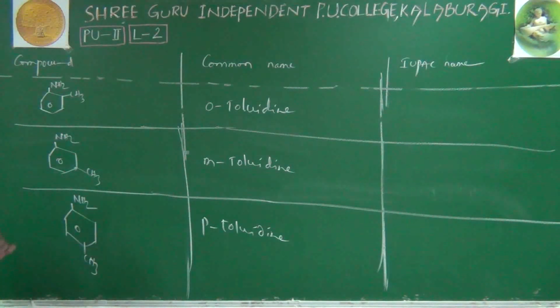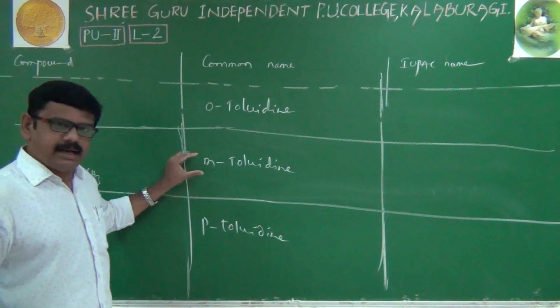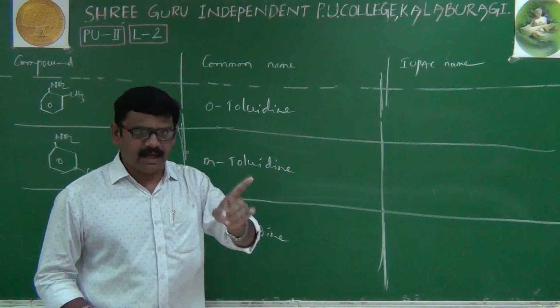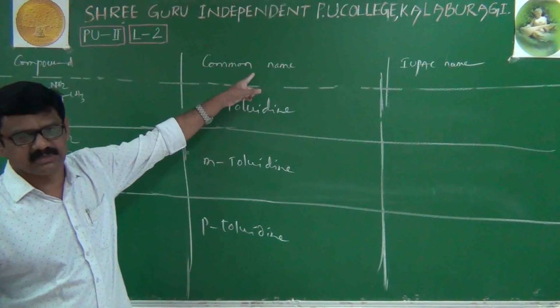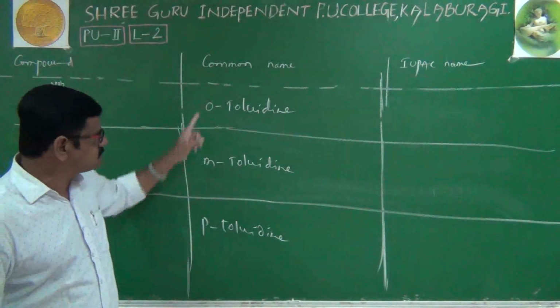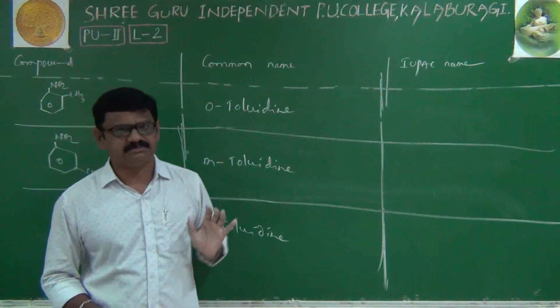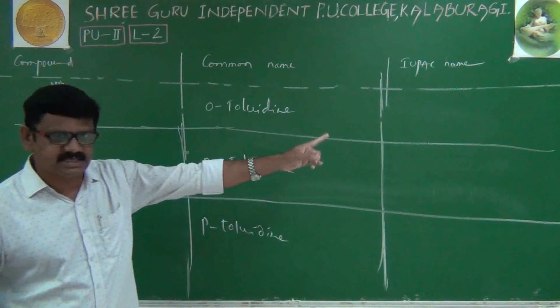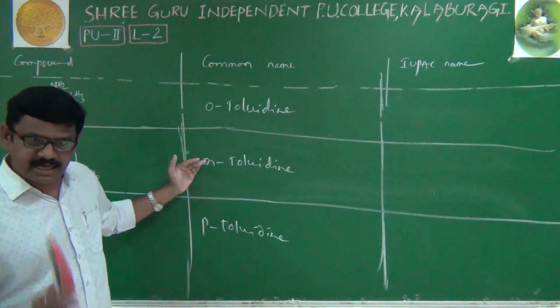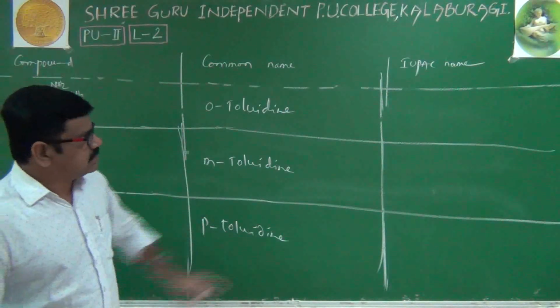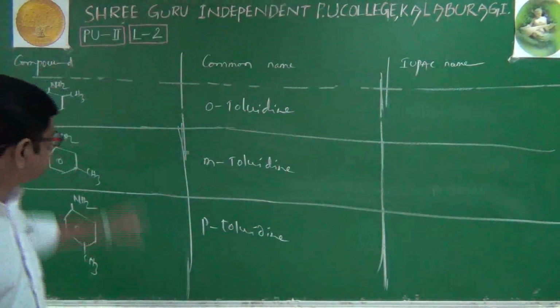One more important point you should remember: as far as aromatic compounds are concerned, when we are using ortho, meta, para names, that should always be the common system. We will not use ortho, meta, para in IUPAC names. I repeat, in the IUPAC system, the words ortho, meta, para will not be used. Right. Now, what are the IUPAC names for these compounds?